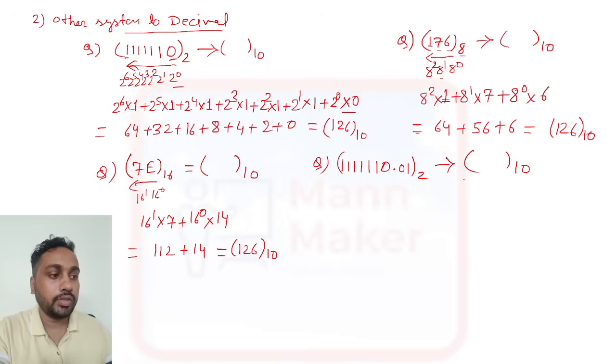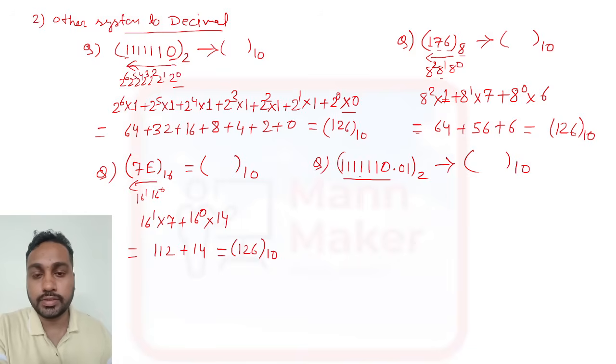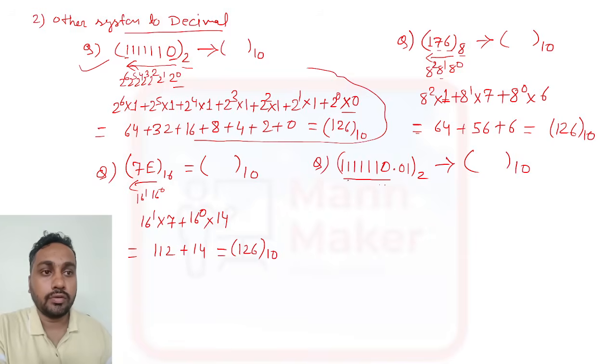Now what do you need to do for this? For the part before the point, you need to follow the same method, as we have seen here. Like 2 to the power 0, 2 to the power 1, you multiply up to 2 to the power 6 and calculate that. So the same method for this calculation, and we will get 126 anyhow.